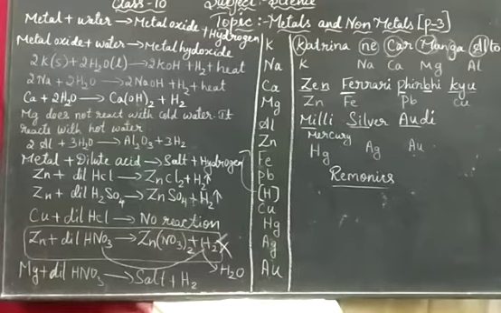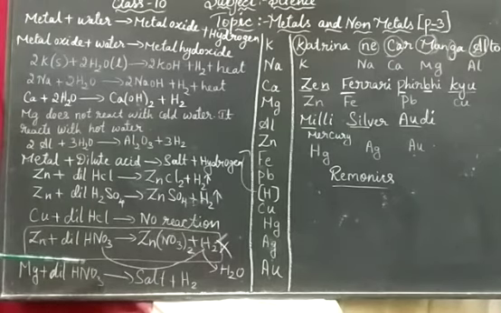Now, you can see here the same zinc reacting with HCl and H2SO4 forming salt and hydrogen. When we take the same metal, zinc, and HNO3, nitric acid, does it give zinc nitrate plus hydrogen? No, it will not give this reaction. It will not form because nitric acid is an oxidizing agent.